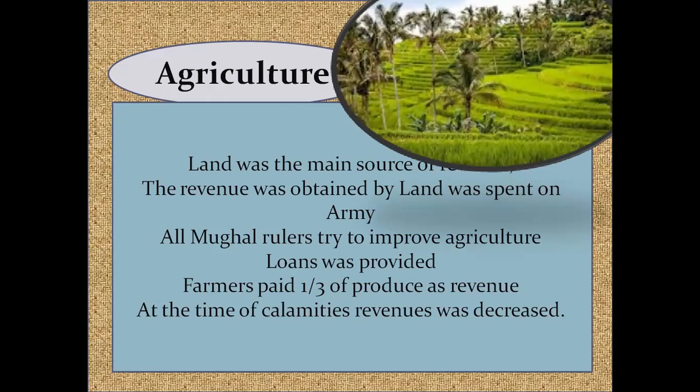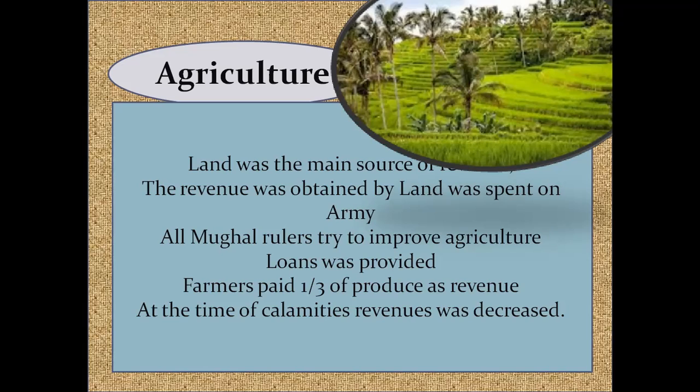And one thing was very good at that time: when the farmer was not able to pay the revenue due to any natural calamities, they were given exemption. So they need not pay the tax during natural calamities. Farmers used to pay one third of their produce as revenue. So they were also happy in that time.